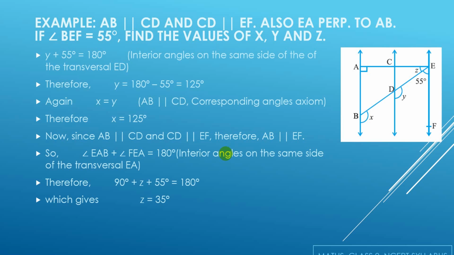Now since AB is parallel to CD and CD is parallel to EF, hence AB is also parallel to EF. Therefore, EAB plus FEA is equal to 180 degrees because these are the co-interior angles which are supplementary. Hence, we get 90 plus Z plus 55 is equal to 180 degrees and Z is equal to 35 degrees. Hence, we have got all the values of X, Y and Z.